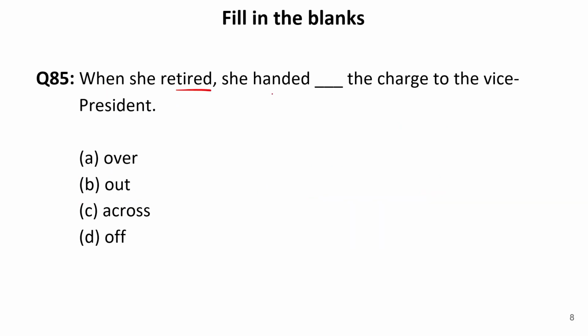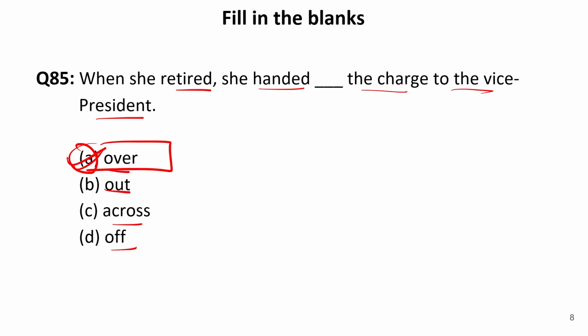When she retired, she handed dash the charge to the vice president. Now again, we need to fill a preposition over here. Now let us see the options. Over, out, across, off. So here the suitable preposition to be filled is over. Now handed over means to give the charge of herself to the vice president.